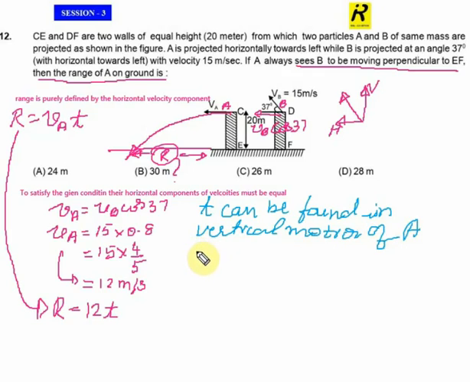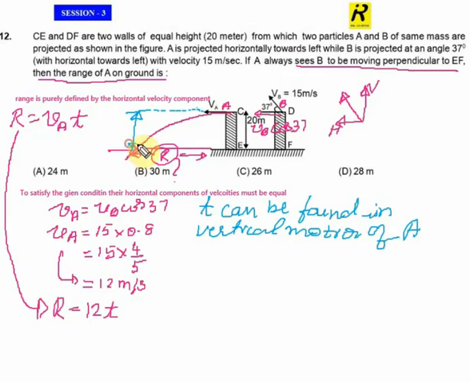So now for the vertical motion, since I know the displacement, that is a height 20 meter, the particle displaces vertically from this position to this position. Of course, the vertical displacement is nothing but this height.